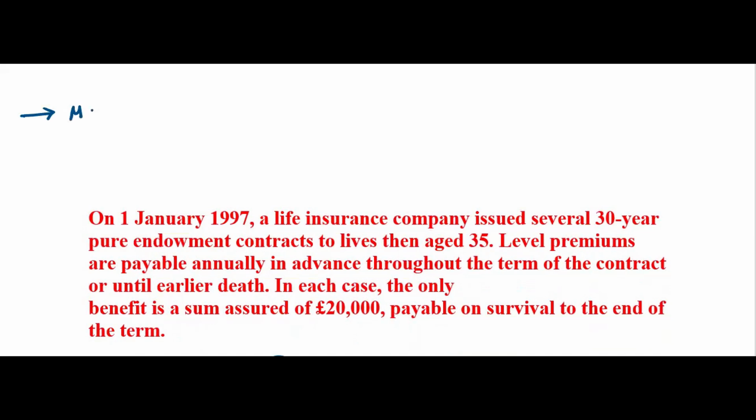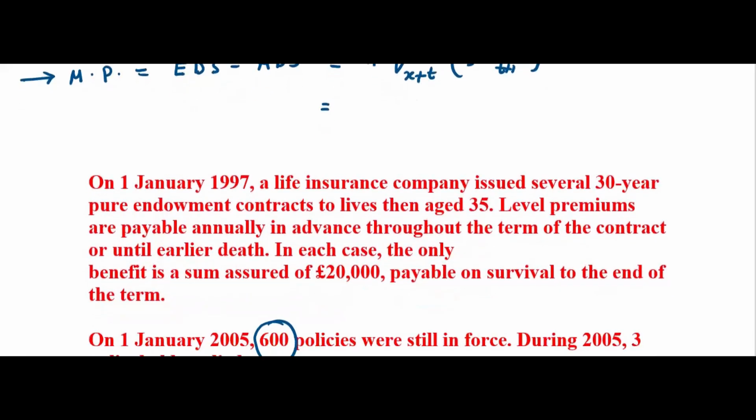Mortality profit is expected death strain minus actual death strain. Here, I can take common. I need not write two things separately. I can write this way: n into q(x+t) into (S minus V(t+1)). Why need to write twice? n is the number of policyholders they've given here, 600.